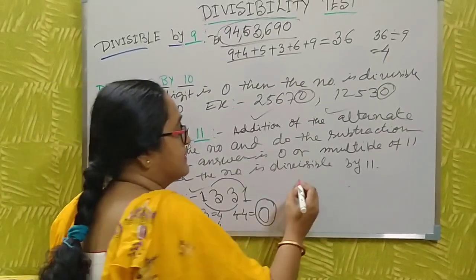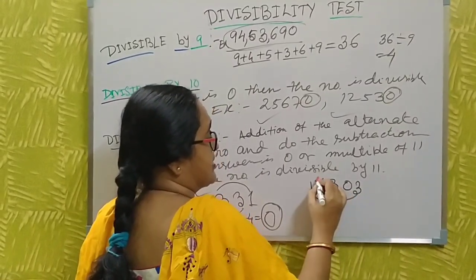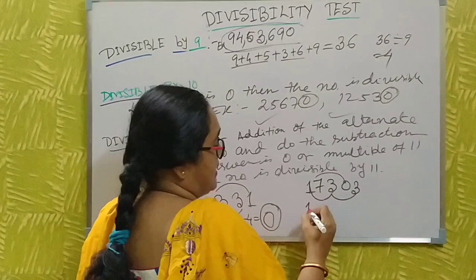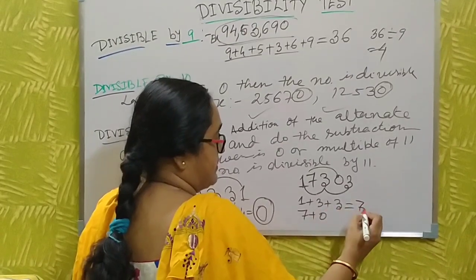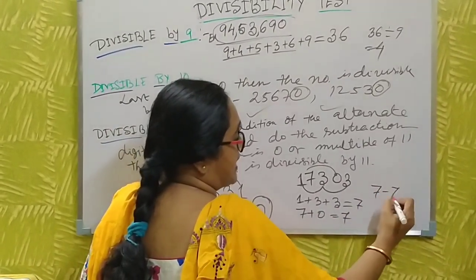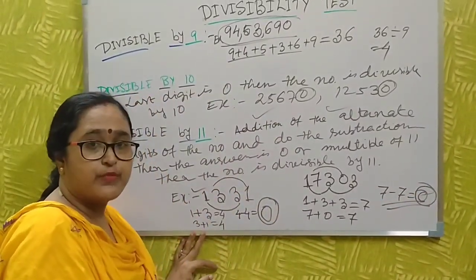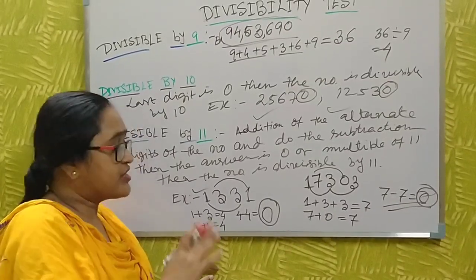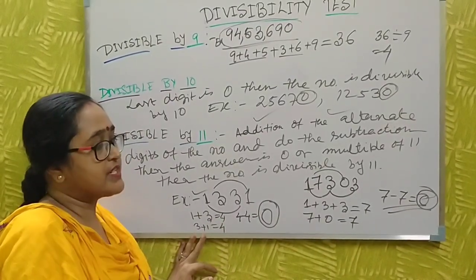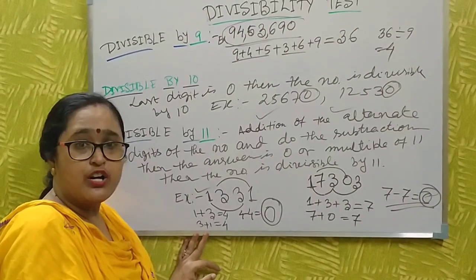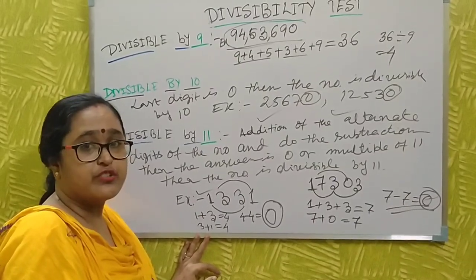Okay. Now I take another example. And you just do the alternate digits addition. Okay. Alternate digit addition, what? 1 plus 3 and 7 plus 0. This is 7. This is also 7. And you just do the subtraction and this becomes 0. Then you say the number is also divisible by 11. Just you do the addition of the alternate digits and then subtraction. The subtraction result is 0 or a multiple of 11. Then you say the number is also divisible by 11.